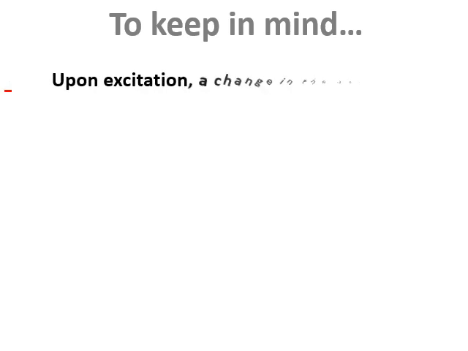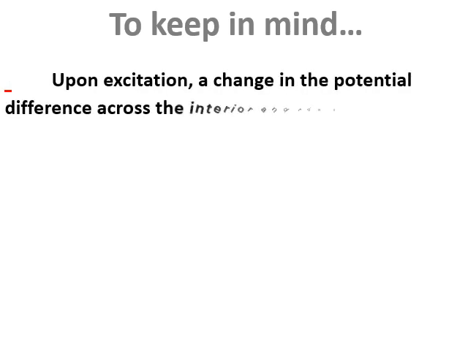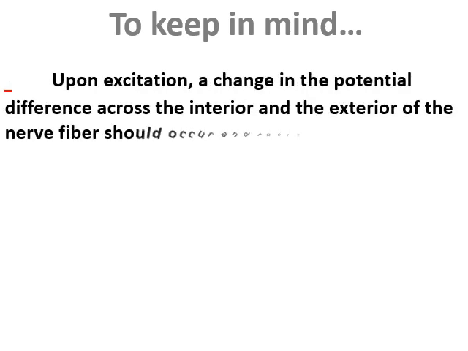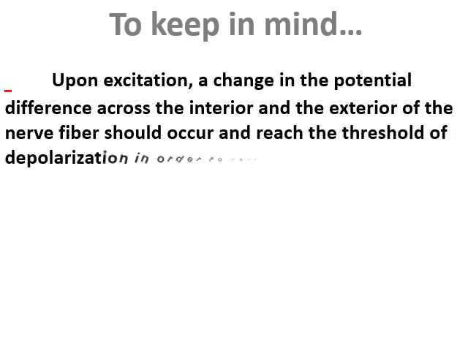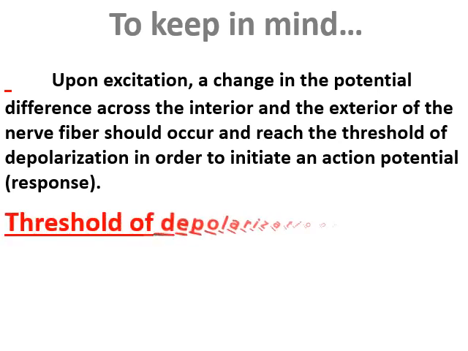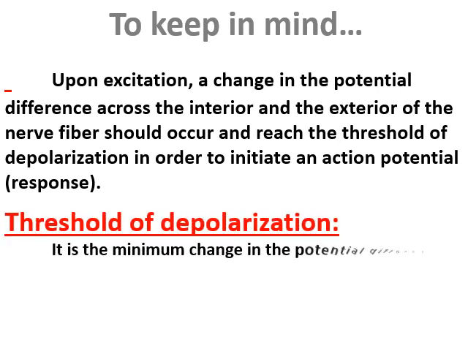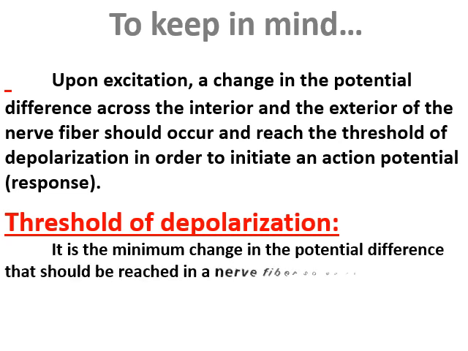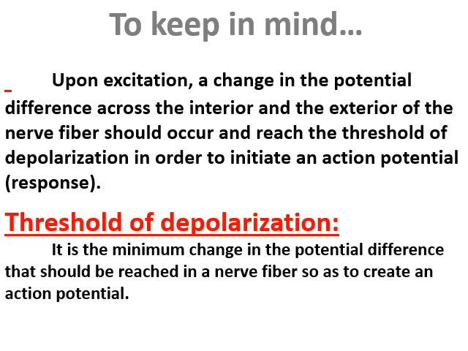Now we have to know that upon excitation, a change in the potential difference across the interior and the exterior of the nerve fiber should occur and reach a threshold of depolarization in order to initiate an action potential, which means a response. Threshold of depolarization is the minimum change in the potential difference that should be reached in a nerve fiber so as to create an action potential.